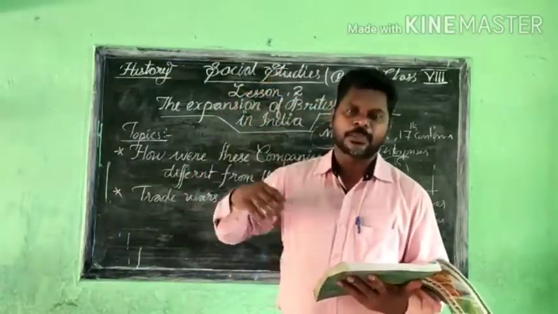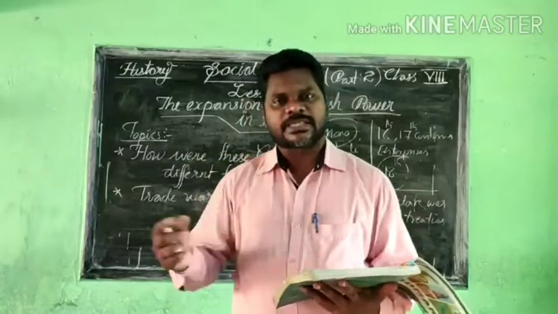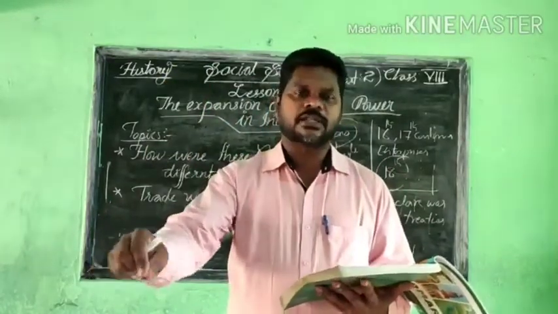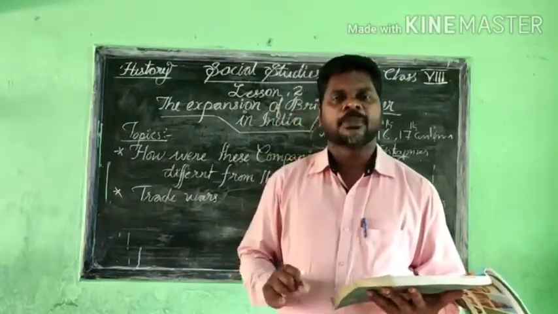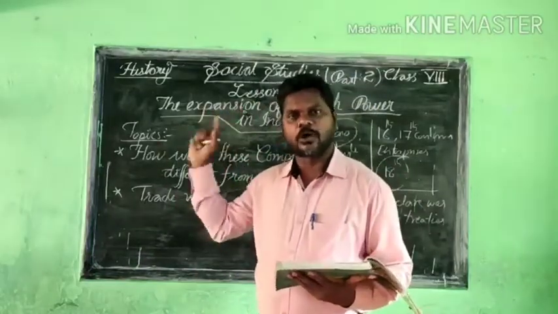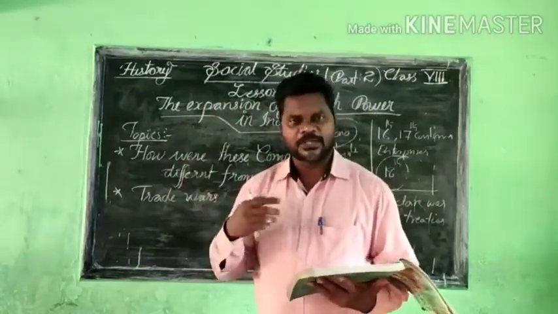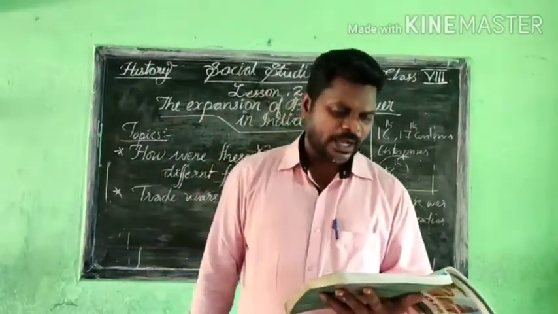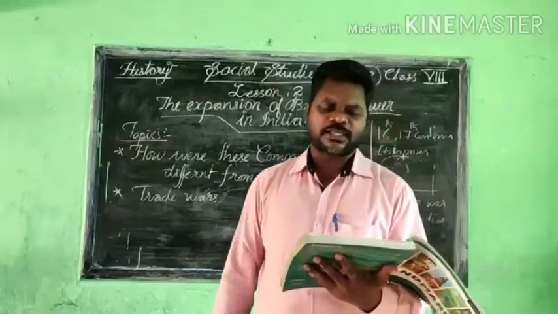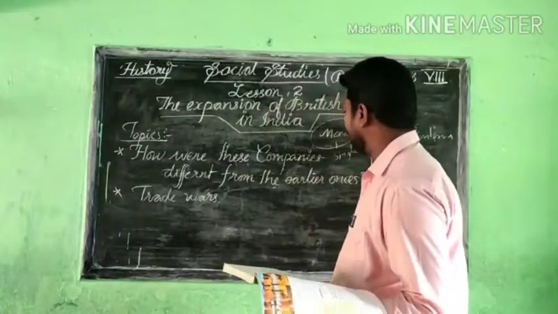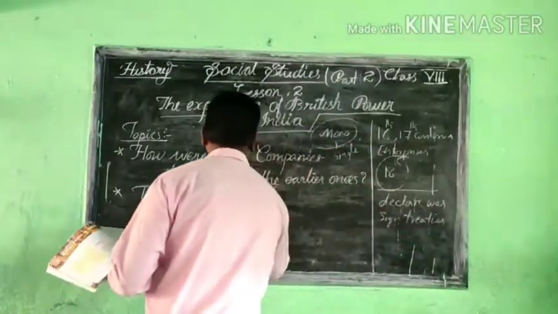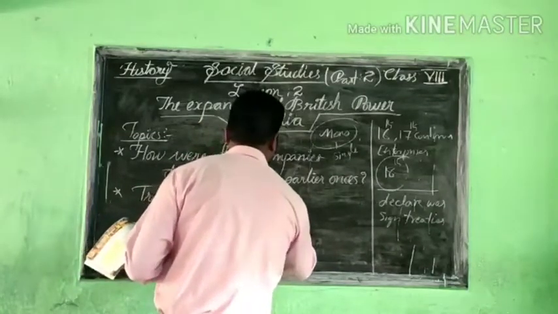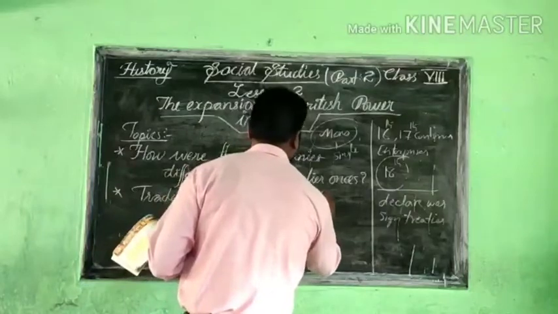Even though they are both from Europe, the same enmity and the same rivalry came to India also, because they started their own companies over here, and the same rivalry they brought from Europe to here. Even while they have trade, at the same time they have rivalry. That continued, and it reached its peak during the second half of the 18th century. You know that the rivalry up to the 18th century reached its peak.